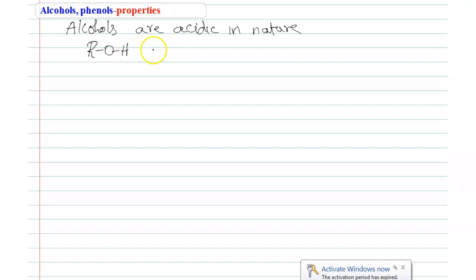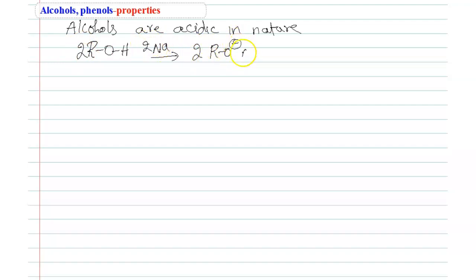on treating with sodium, 2 moles and here 2 moles. Then hydrogen is replaced by Na plus, and the hydrogen leaves as H2 gas.